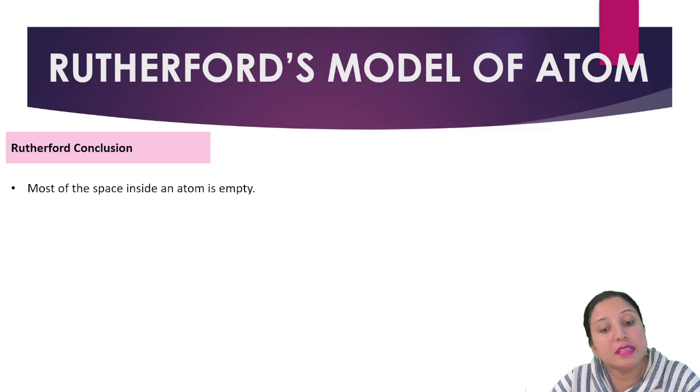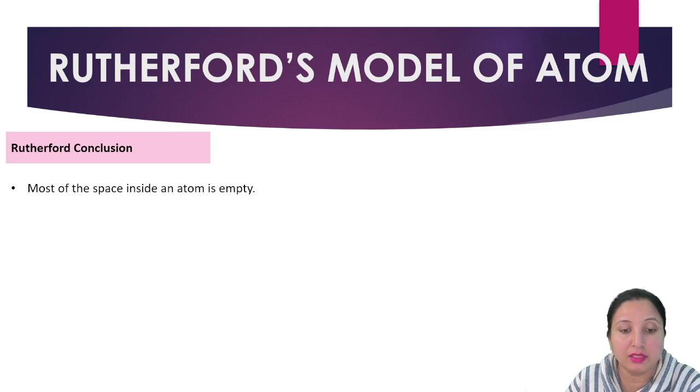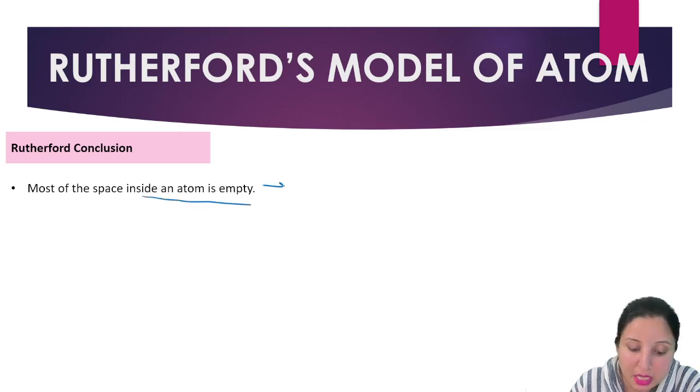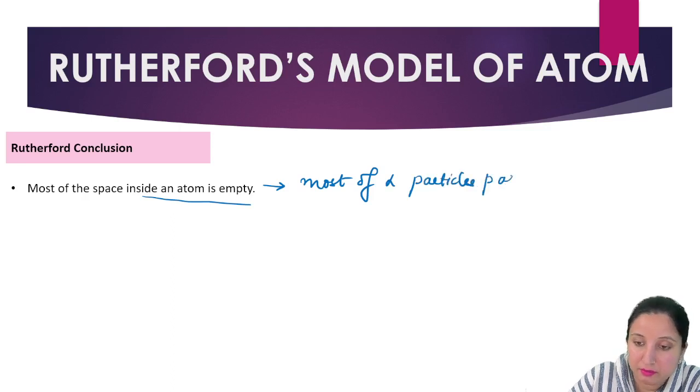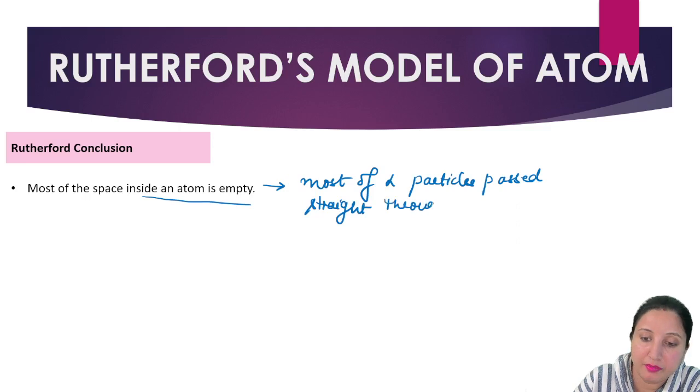Most of the space inside an atom is empty. When I say most of the space inside an atom is empty, it means that most of the alpha particles passed straight through the gold foil.